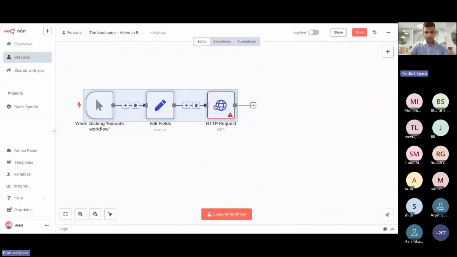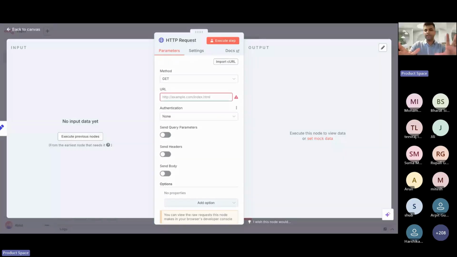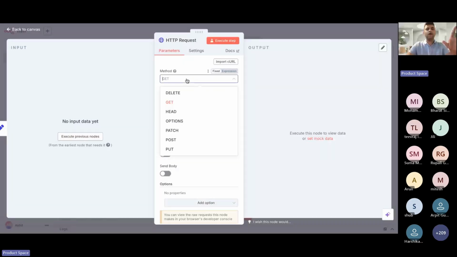So here, folks, a quick disclaimer. If you don't understand what an API is and how it works, don't worry. Simply follow exactly what I'm doing here, and you'll be able to do the conversion just fine. Awesome. Double click on this HTTP node. Now select the method POST.